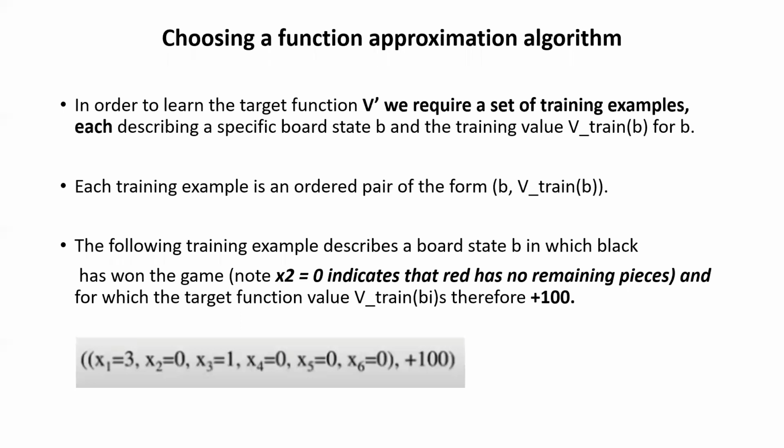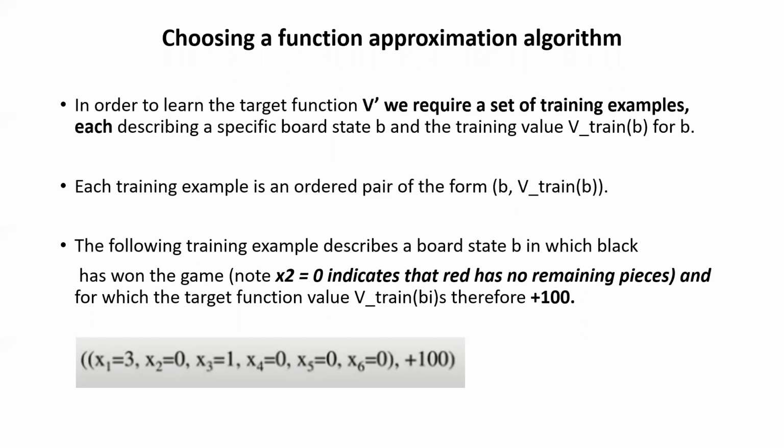Like if you win the game, we'll assign 100, and if you lose, we'll assign -100. That already we have discussed. And if the game is drawn, we'll assign 0. So just for example, let's describe a training example. I'll take one training example that describes a board state B. I'm taking any board state B in which black has won the game. Black has won the game.